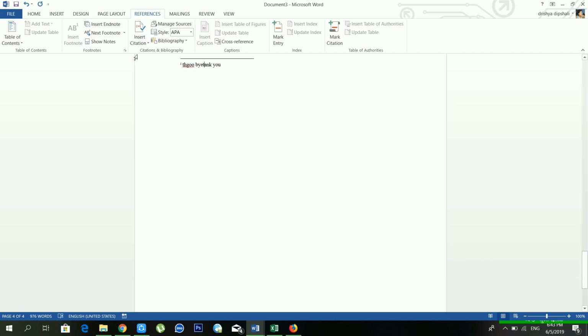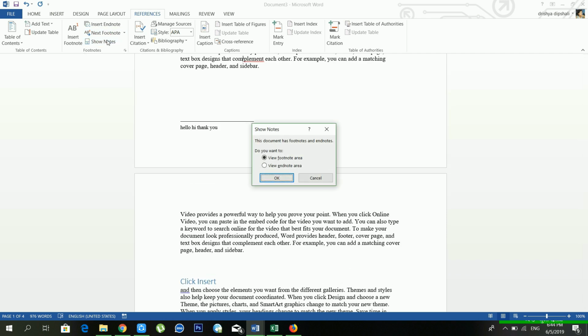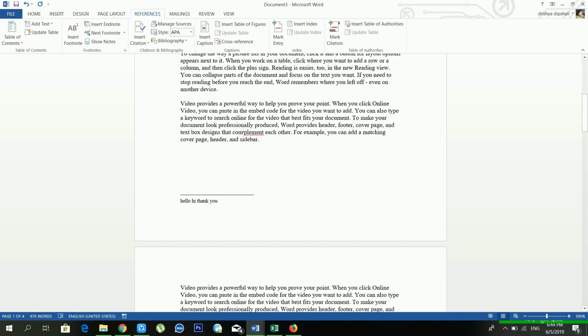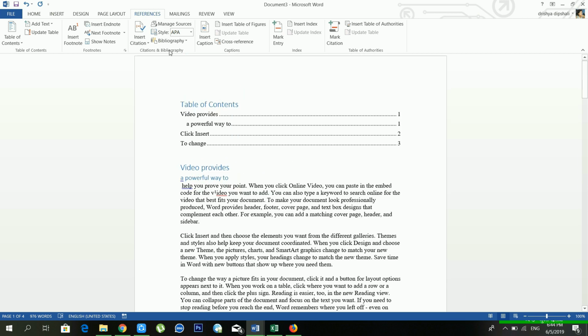And from the next footnote you can go from one footnote to another footnote, and from the show notes you can choose whether you want to go to a footnote or to an endnote. You have to choose from here. And another option available is citations.